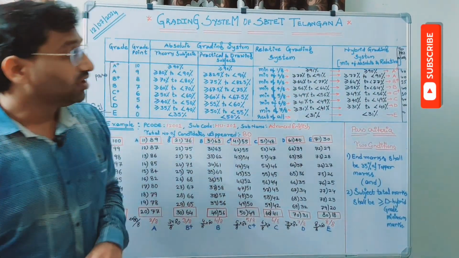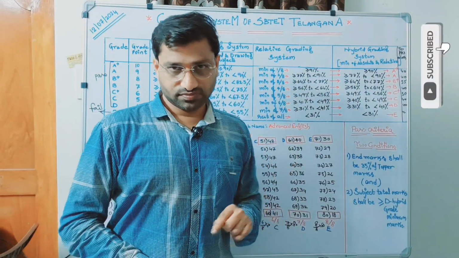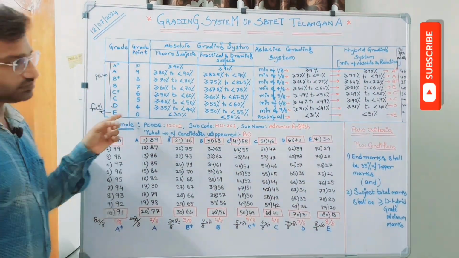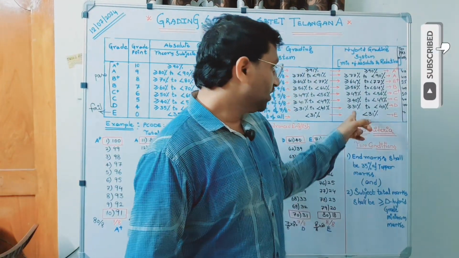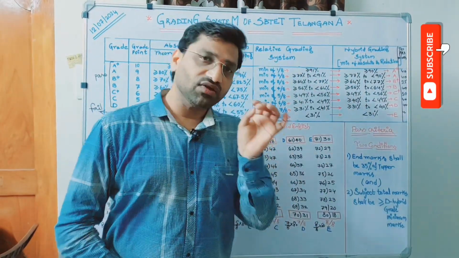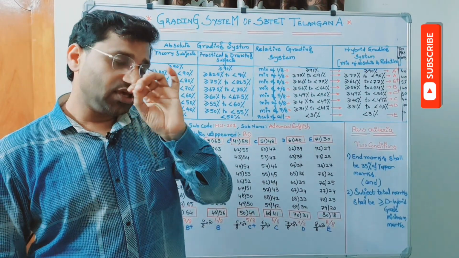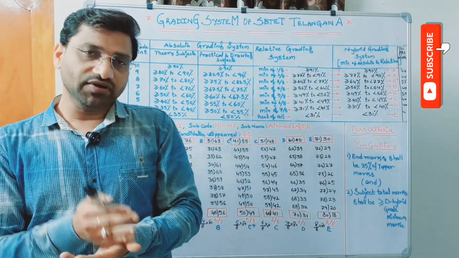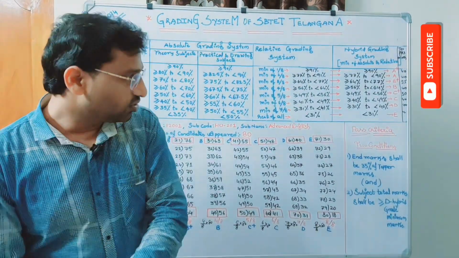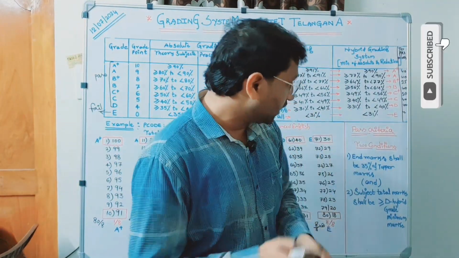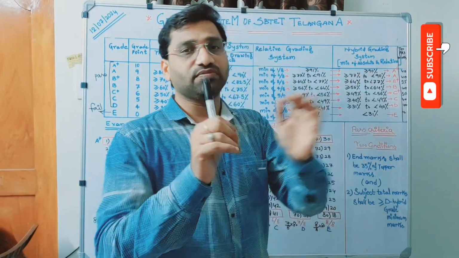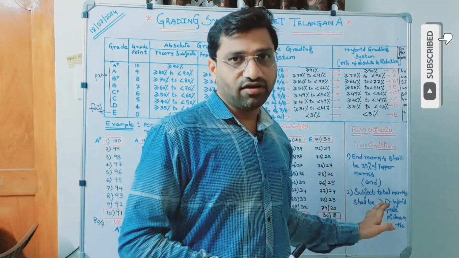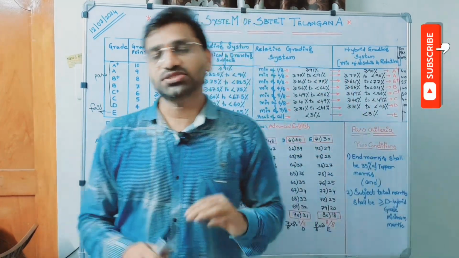That means what are the minimum marks to be secured? 31 marks. If the candidate has secured less than 31 marks, he is coming into which category? E category. That's the meaning of the second condition. Every candidate must possess more than or equal to 31 marks in the subject total, that is overall 100 marks, which includes mid 1, mid 2, internal, end marks. So the subject total should be greater than or equal to D hybrid minimum value, that is a lower range value. If the candidate fulfills these two criteria or conditions, then only we can say that the candidate is passed.